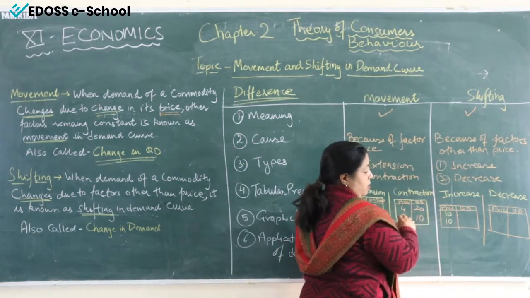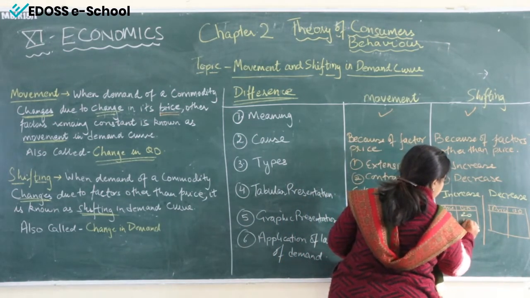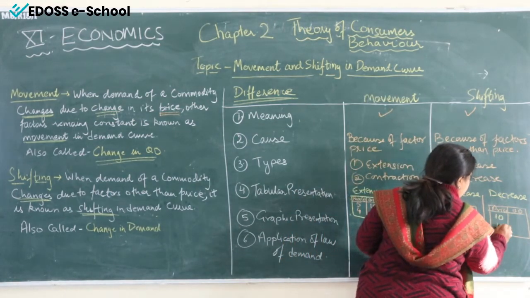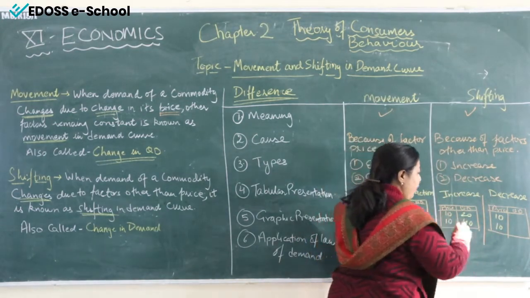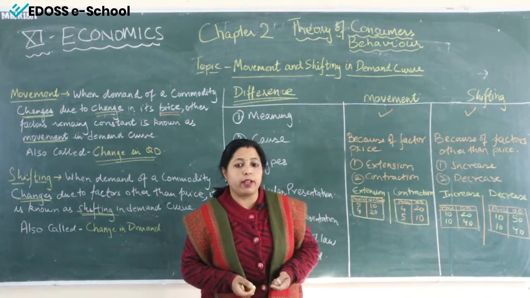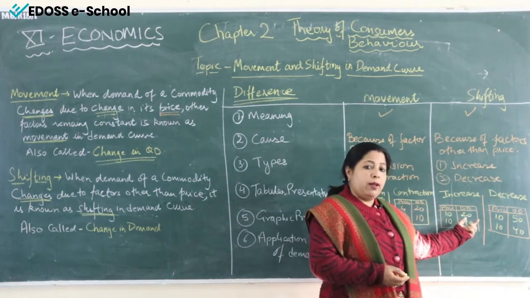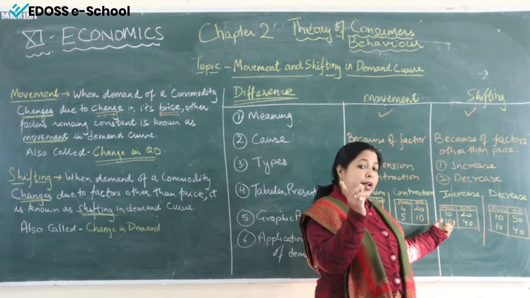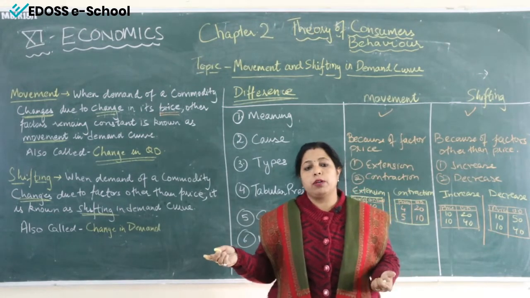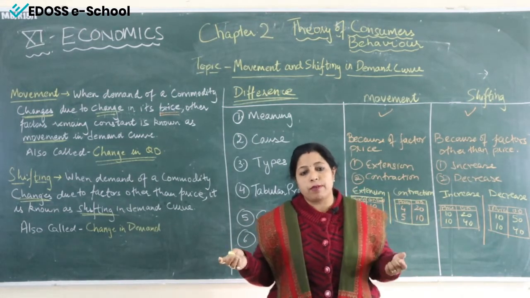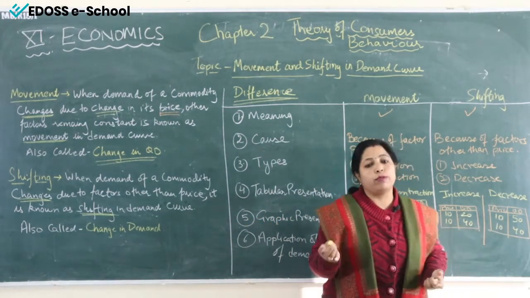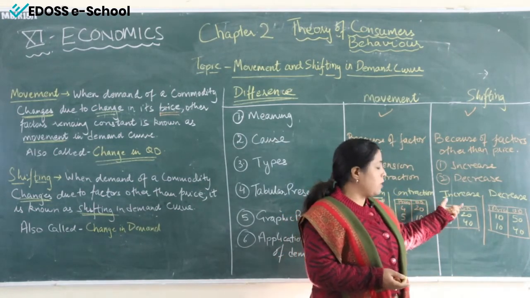and demand will increase. So that is 20 and 40, suppose. And here also the price will remain constant and demand will decrease. So let us take 50 and 40. Any number you can take. So when demand increases, with price constant, due to any factor, the factors can be income of the consumer, price of related goods, expectations, taste and preference, etc., which we have already covered. And demand will decrease because of those factors. That is called decrease in demand.